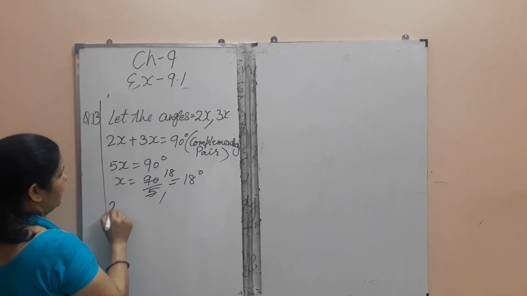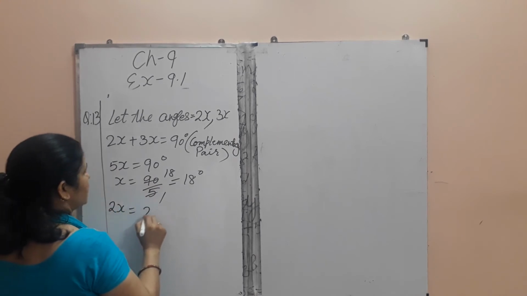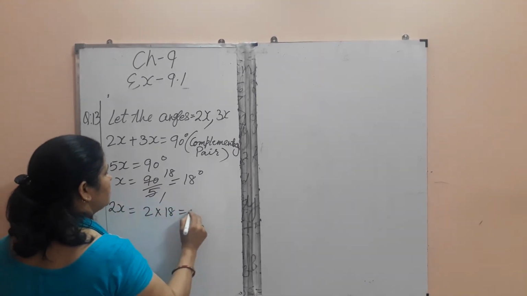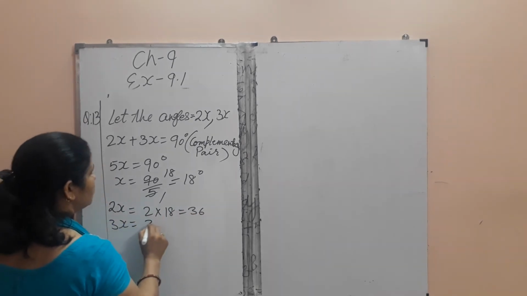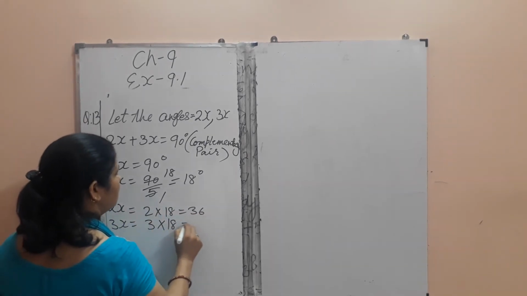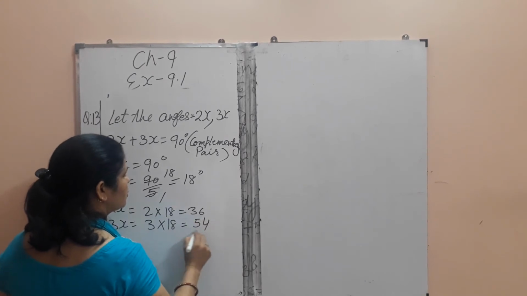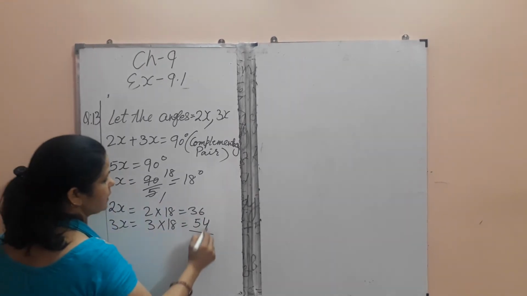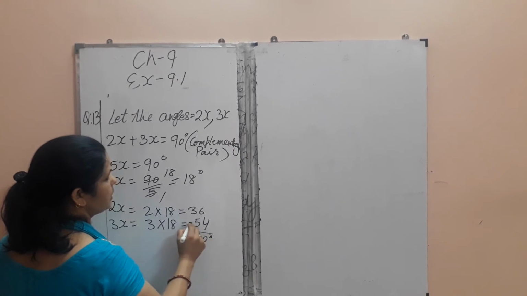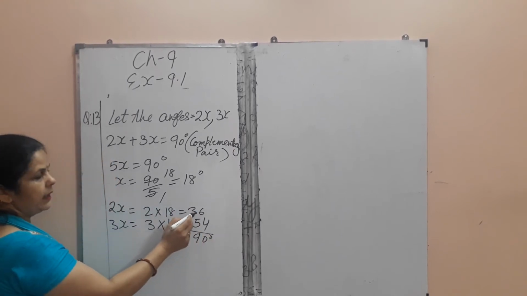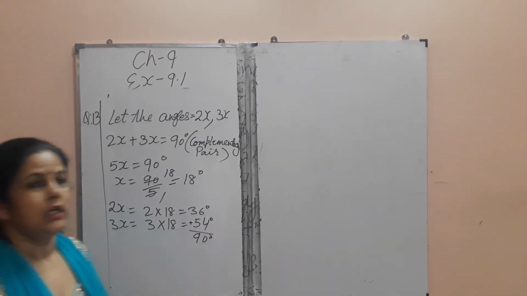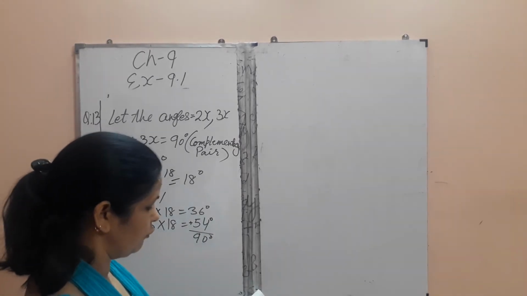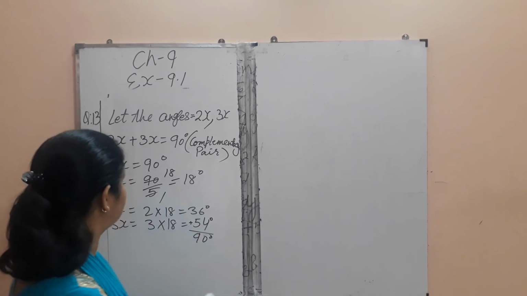Now we will find the value of the angles. 2x equals 2 into 18, 36, and 3x equals 3 into 18, 54. So the sum of these two angles is 90 degrees. It means the angles 36 and 54 are forming a complementary pair. Same way you will do question 14 also. Now question 15.